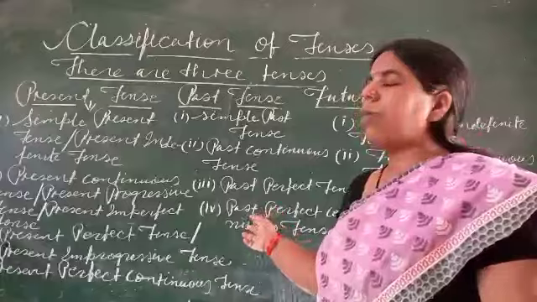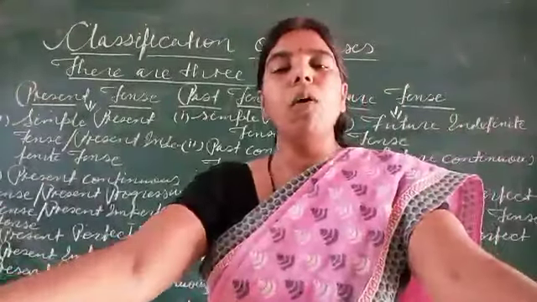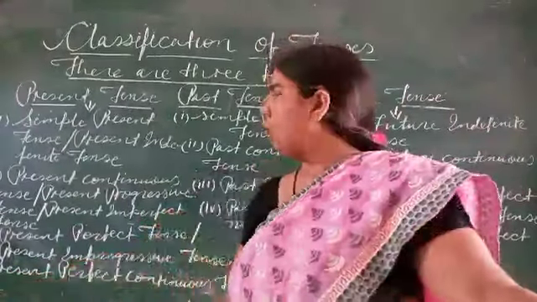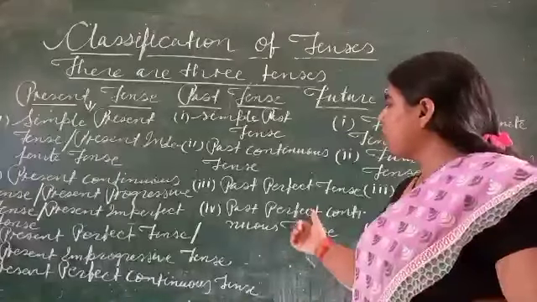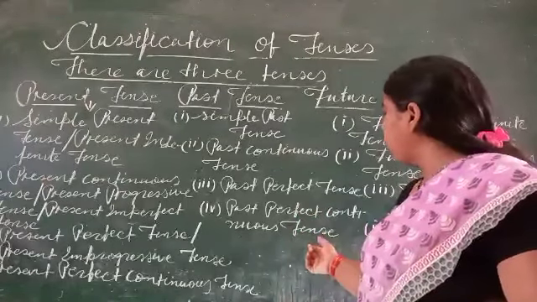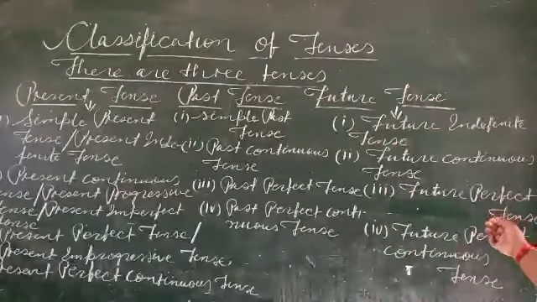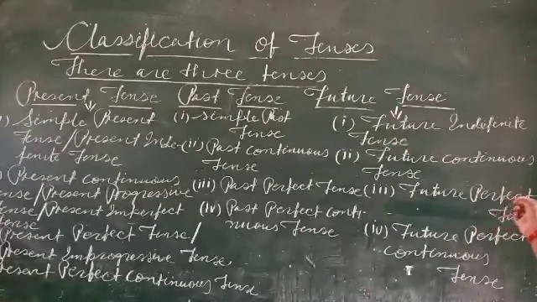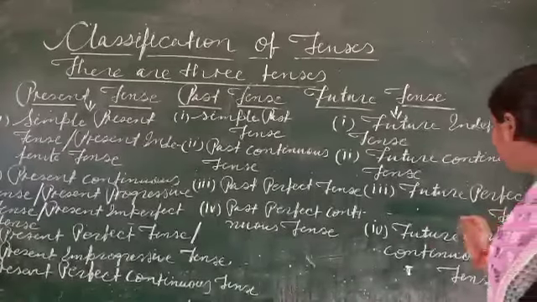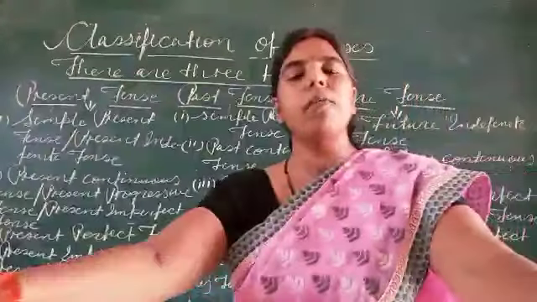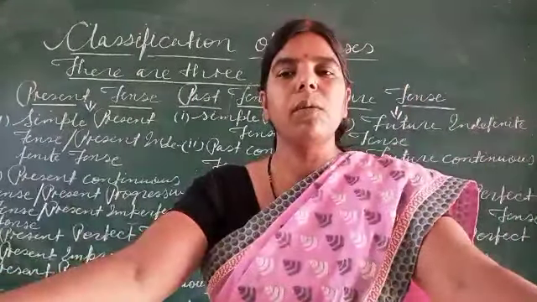Same as, past tense also has four types. What are these types? Past indefinite, past continuous tense, past perfect tense, past perfect continuous tense. Then future tense: future indefinite tense, future continuous tense, future perfect tense, future perfect continuous tense.